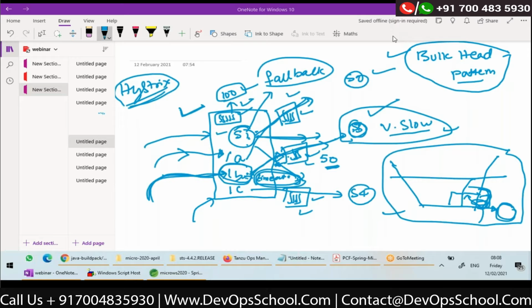Okay. Now we will actually use this bulkhead and circuit breaker in conjunction. Actually, this service is slow, right? What will happen if a lot of calls come to /B? The service is already slow.